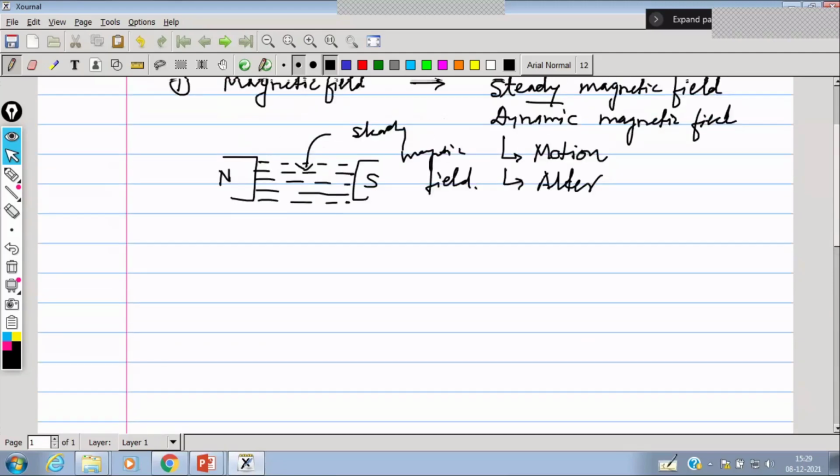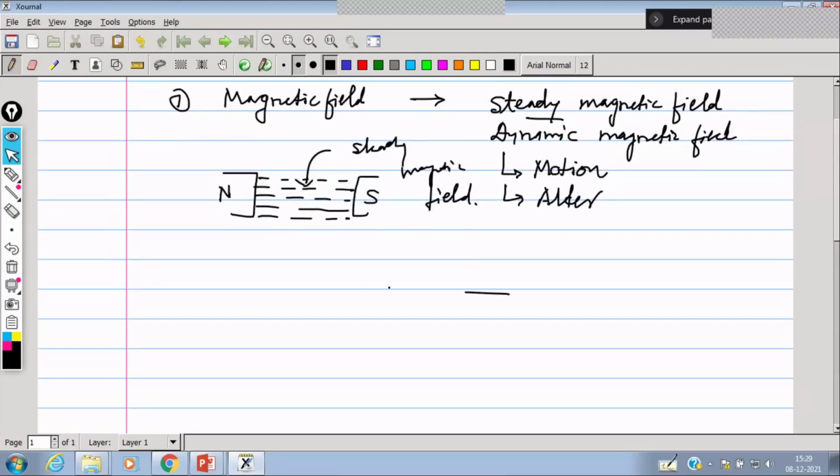The second case is when there is a solenoid and current flows through it. An AC generator is connected here, and an alternating current flows. This alternating current will reverse the direction of the magnetic field.